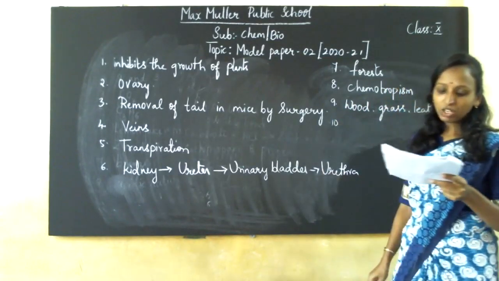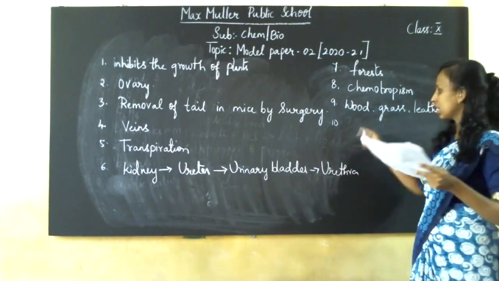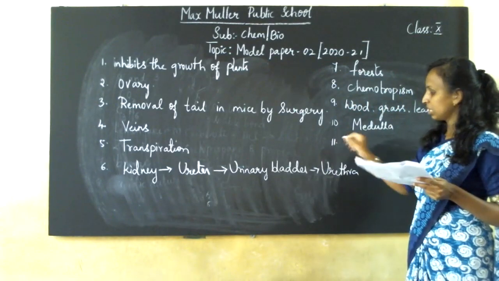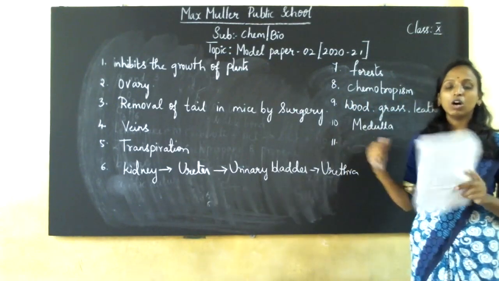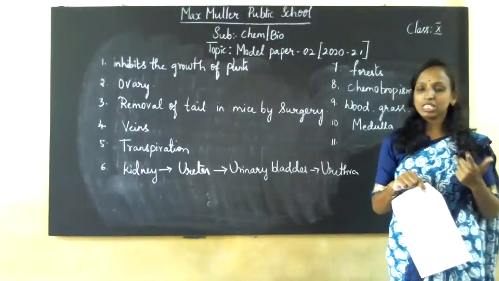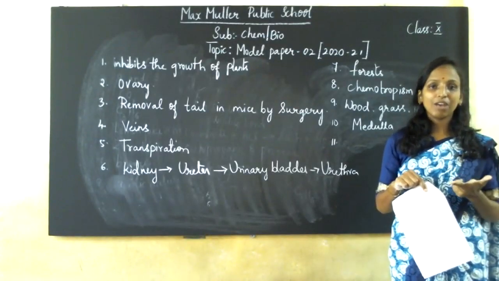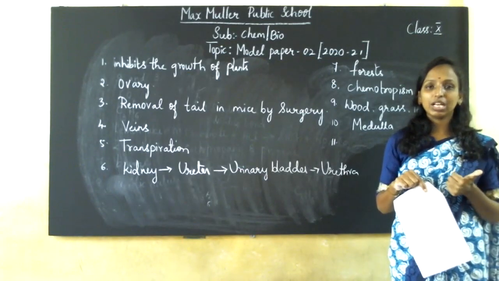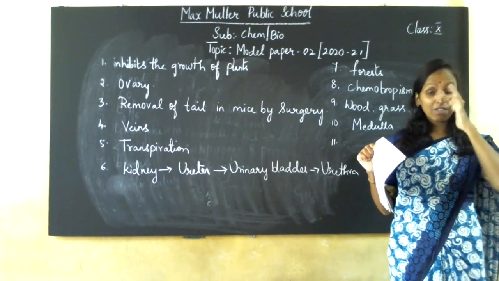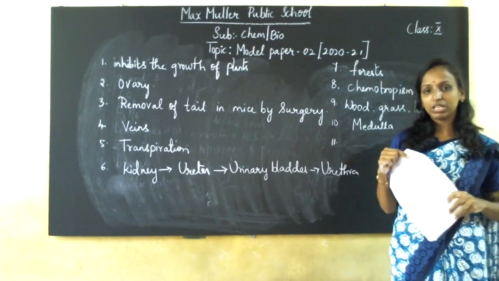Next one. The part of a human brain that controls the involuntary actions like salivation and blood pressure is medulla. How many parts do we have, children? See, cranium, which is going to protect. We have cerebrum, which is the largest part of your brain, which helps in smartness, knowledge, thinking, all the things. And next you have midbrain. There you have pituitary gland, and then you have hypothalamus, which is also called the master brain, where it is going to control the hormones which are being regulated in your body.